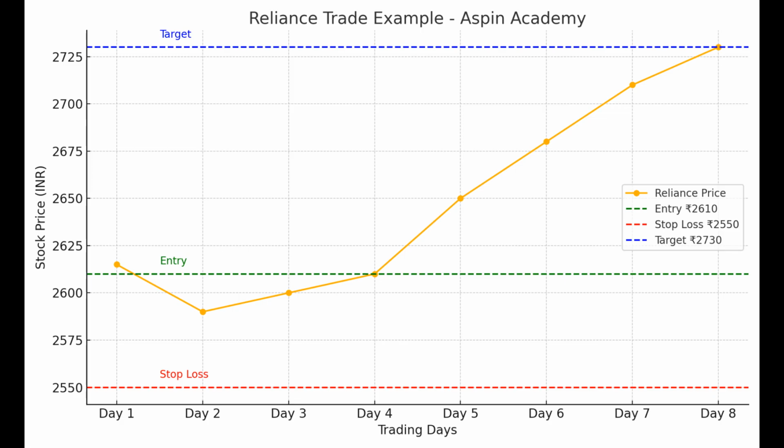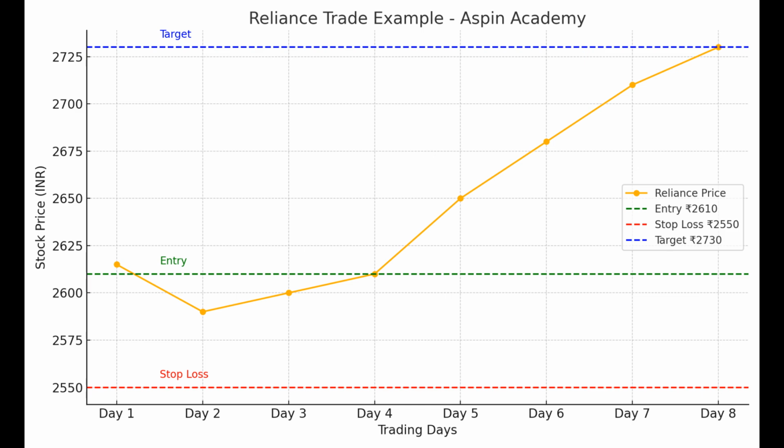Now, never trade without a stop loss. In this case, we'll place it at 2,550 rupees, which means you are risking 60 rupees per share. Next comes the target. Based on past resistance or technical analysis, you set your target at 2,730 rupees. That gives you a potential profit of 120 rupees.